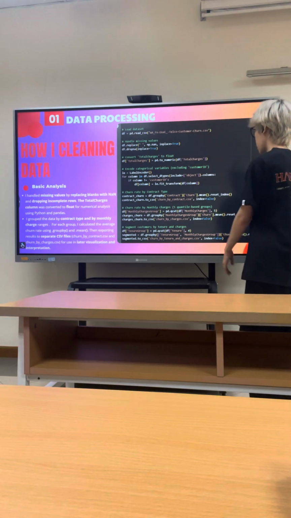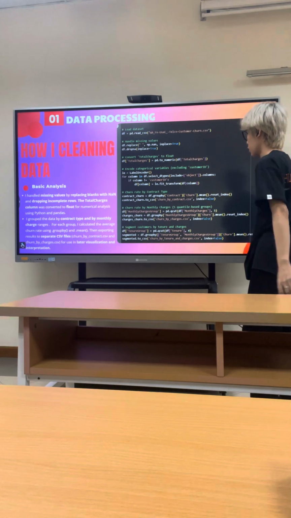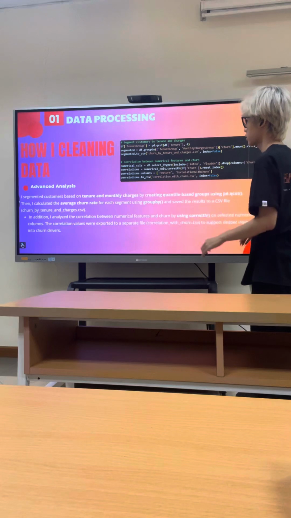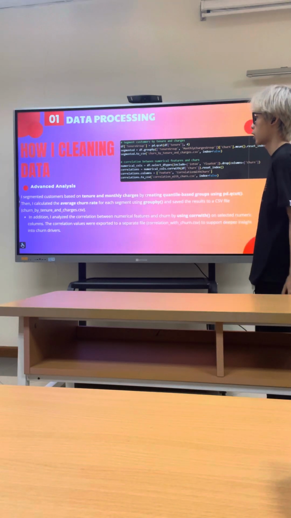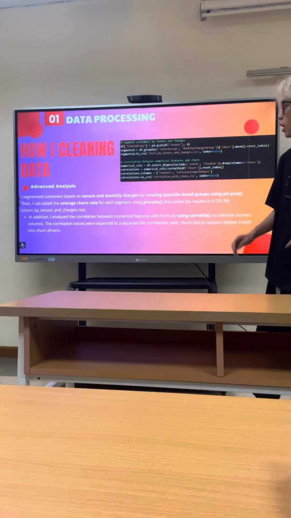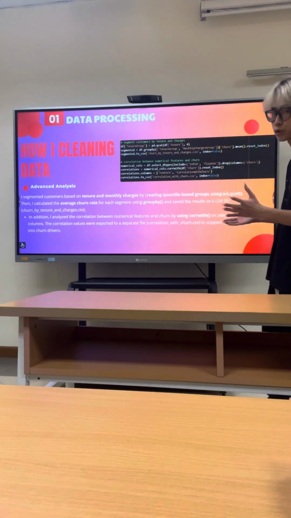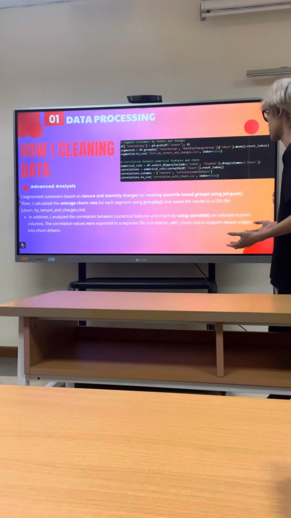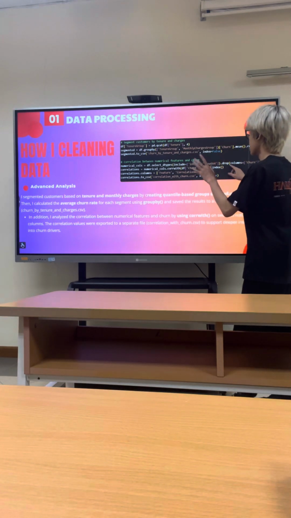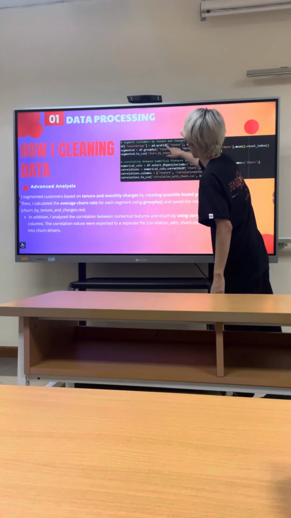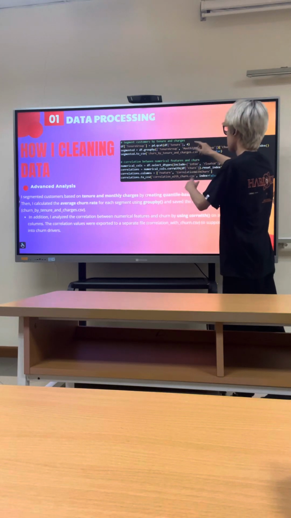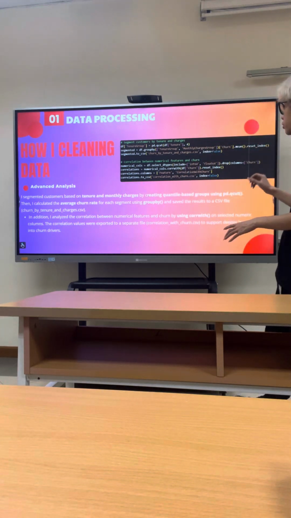As you can see, it's not as complicated as you might think. In the advanced analysis, I segment the customers based on tenure and monthly charges, and created tenure-based groups using pd.cut. About 4 groups that I have created in this file.